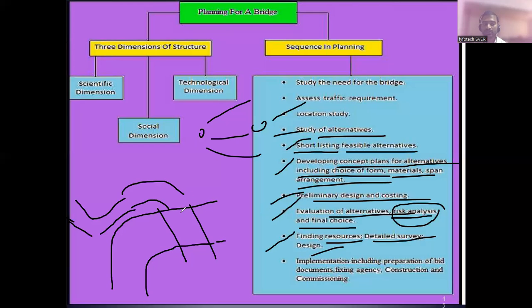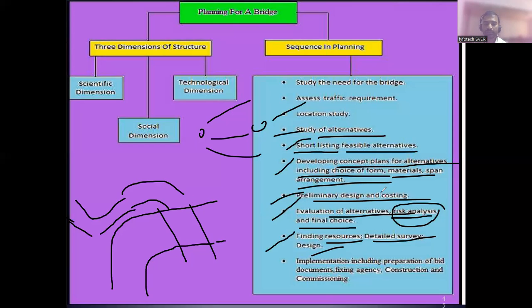Okay, in order to construct bridges and all, it requires a huge amount of investment. Correct? A bridge is not so small. So in 10 lakh or 20 lakh you can build a house, but you cannot construct bridges because the span will be very high. In a river and all, the span will be very high. It is very costly.